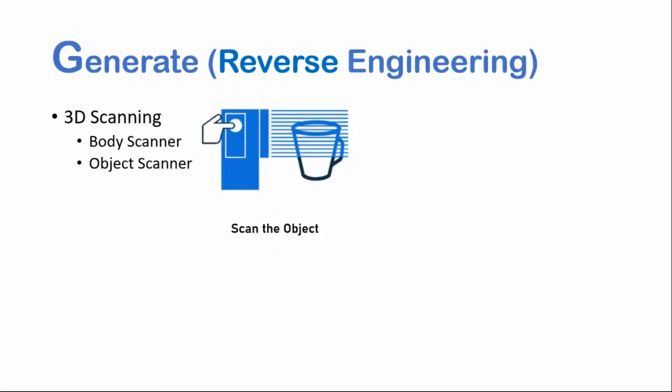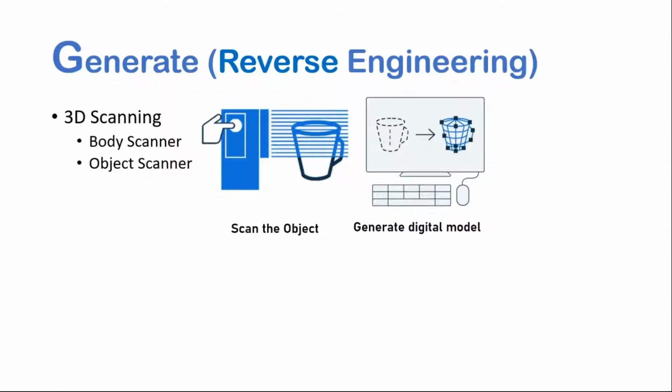Now the steps in 3D scanning, not only body scanning but object scanning too. We have some part and we need to scan that object. That is the first step. The other one is generating the digital model. If you take the scanner and point it at the object, it will take point cloud data, dot to dot points, and it will attach those dots. Every dot it will attach so that the 3D object will form.